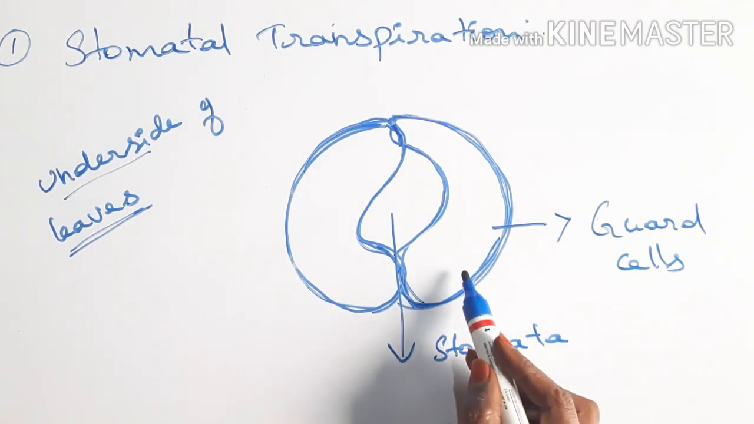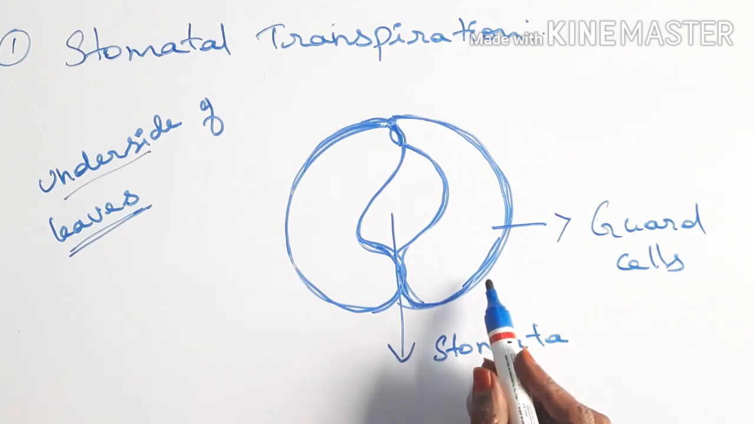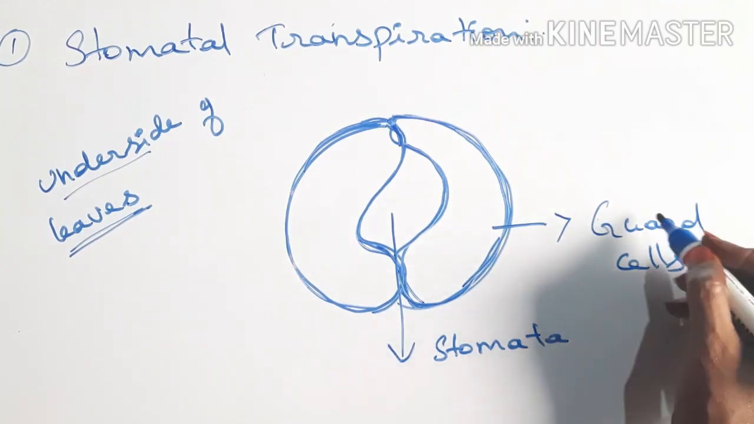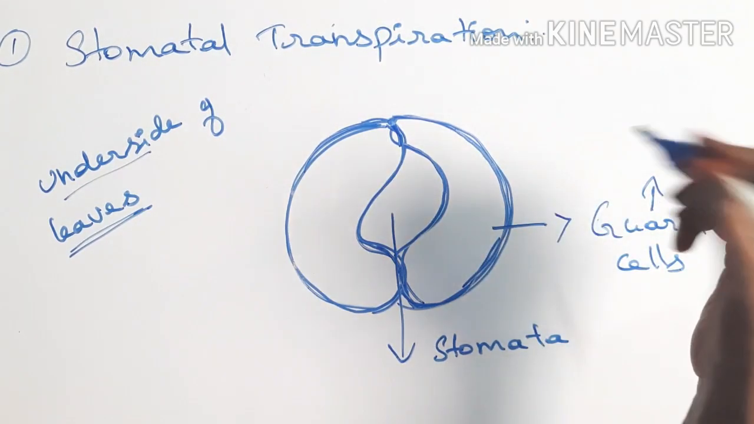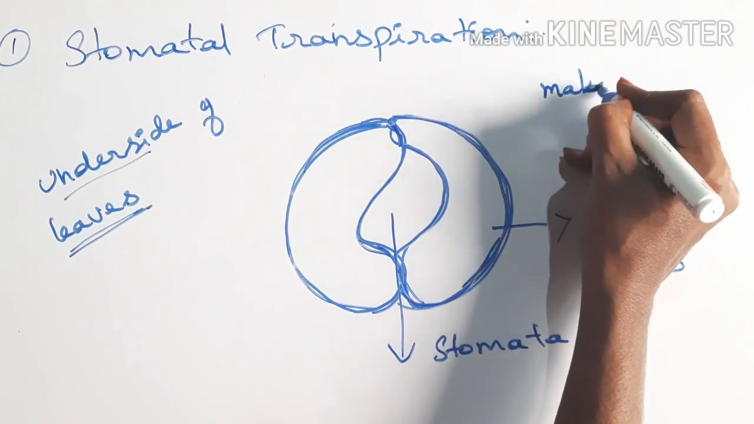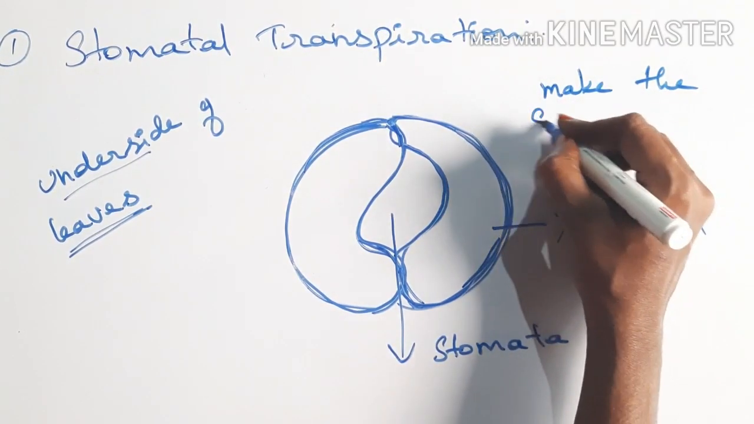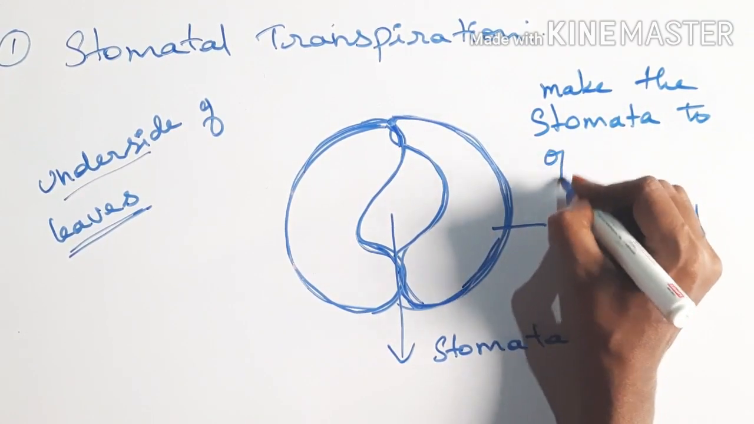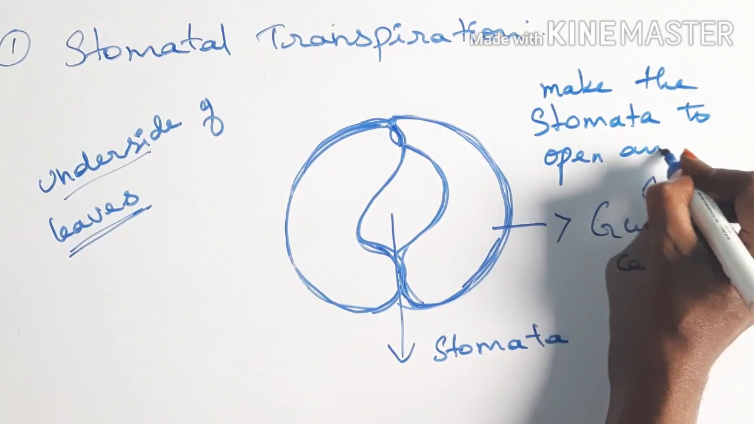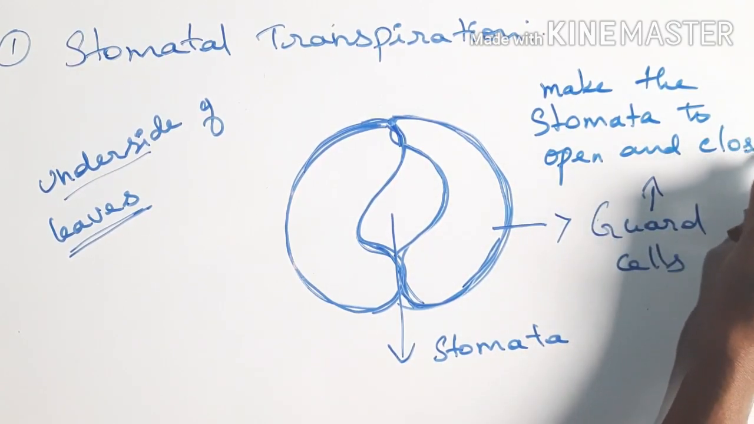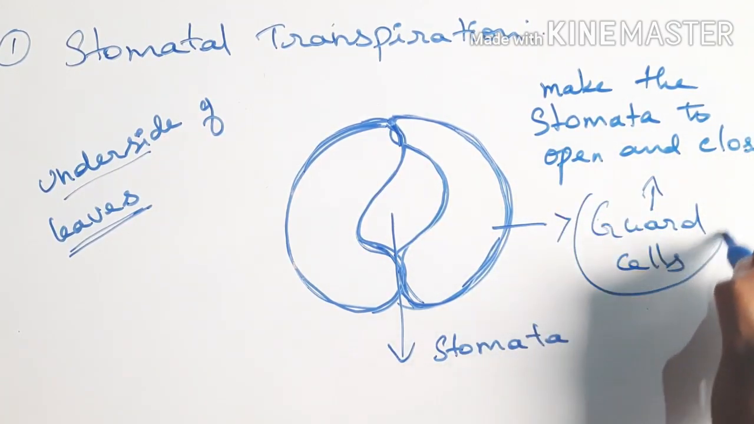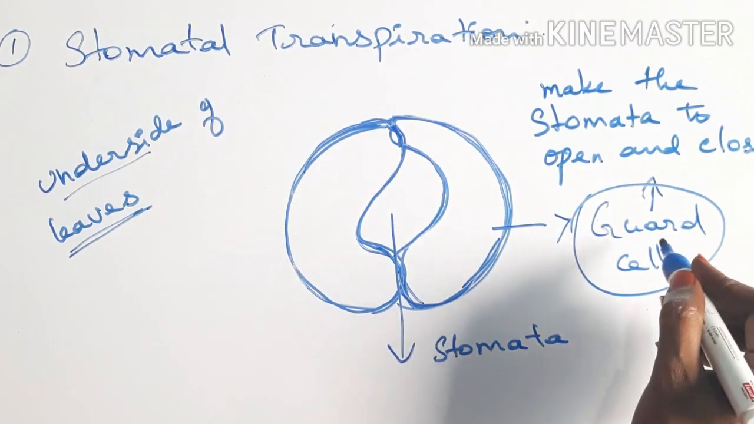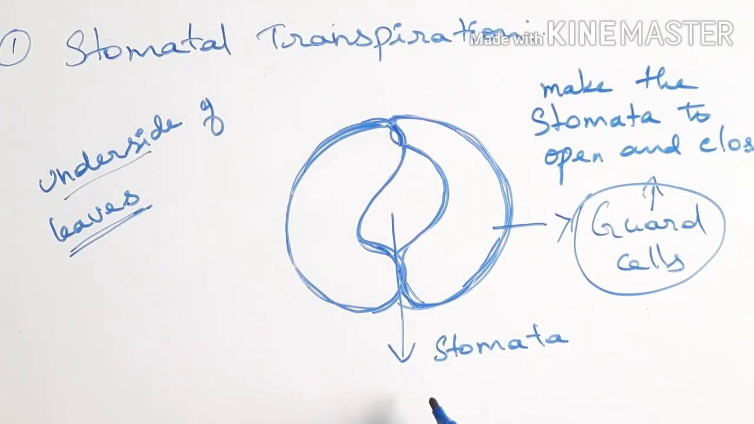What is the work of these guard cells? They help the stomata to open and close. The work of these guard cells is to make the stomata open and close. So this is how the guard cells help the stomata. How do the guard cells make a stomata open and close?